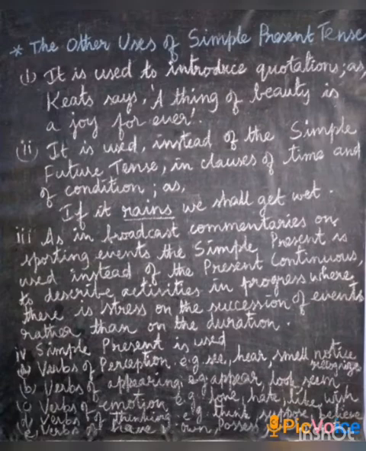The simple present tense is used for verbs of perception. Verbs of perception means the verbs which are related to sense organs. For example, see, hear, smell, notice, recognize. Verbs of appearing: appear, look, seem. Verbs of emotion, for example, love, hate, like, wish, etc. Verbs of thinking: think, suppose, believe. Verbs of have: have, own, possess, belong to.